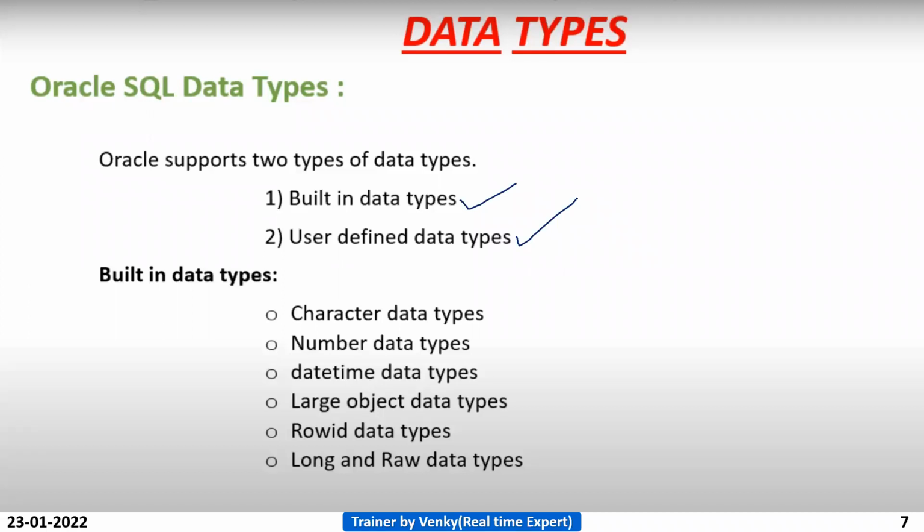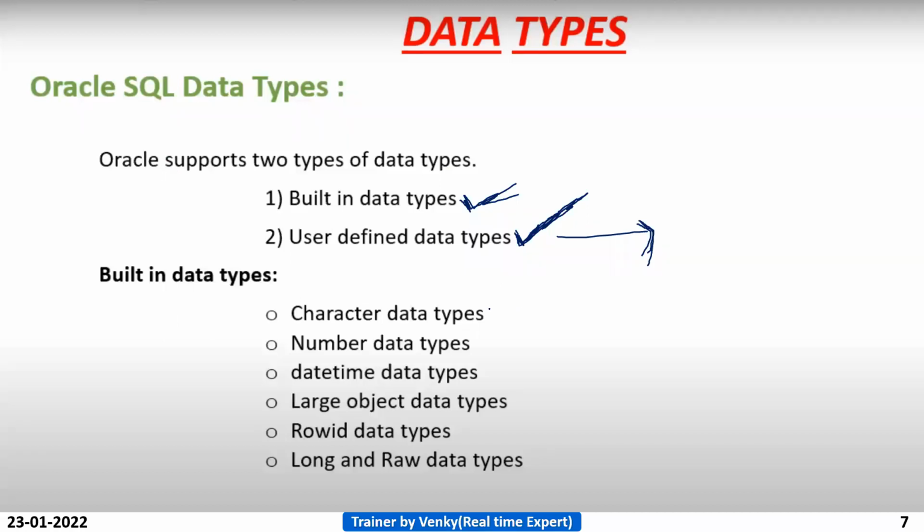We can create them in PL/SQL. User defined data types are created by the user as per the user requirement. Built-in data types are the default data types provided by Oracle.